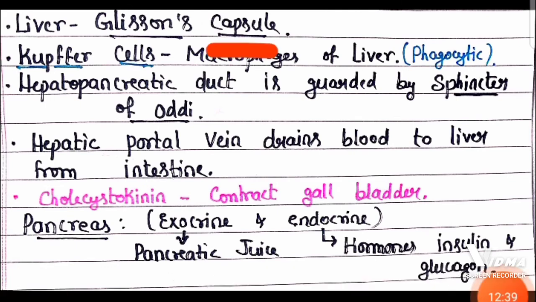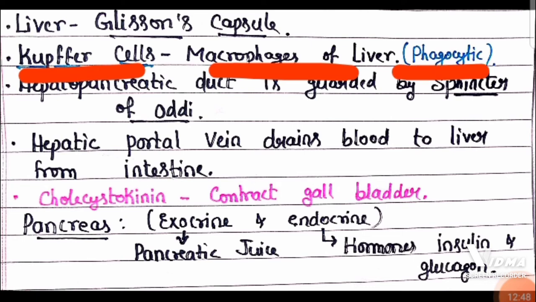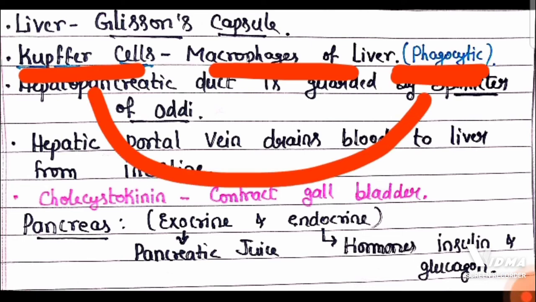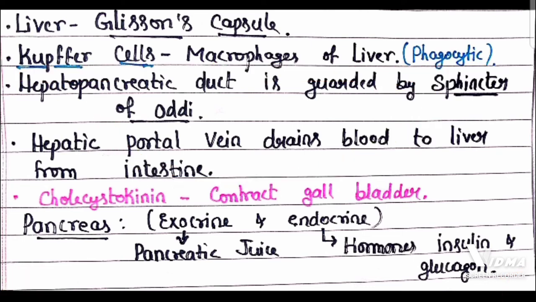Liver is covered by a capsule called Glisson's capsule, and in the liver there are certain cells called Kupffer cells, which are the macrophages of the liver, and they are phagocytic in nature. Kupffer cells are phagocytic in nature, protecting the liver.